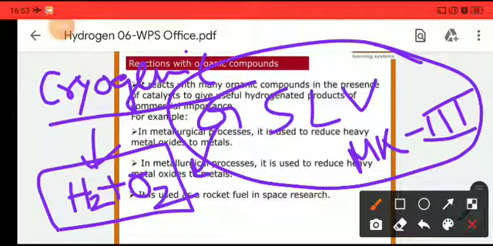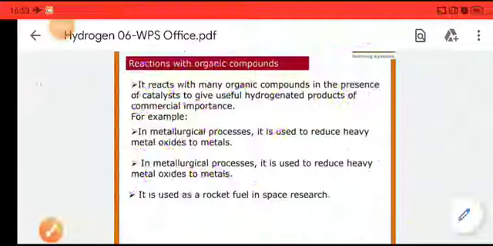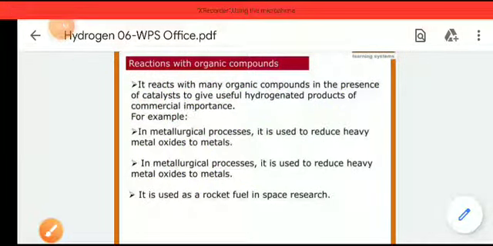So the uses of hydrogen are also very important. Today we have discussed the properties, mainly the physical and chemical properties of hydrogen. I hope you have understood this very well. If you have any doubt, you can ask me anytime. So thank you very much.